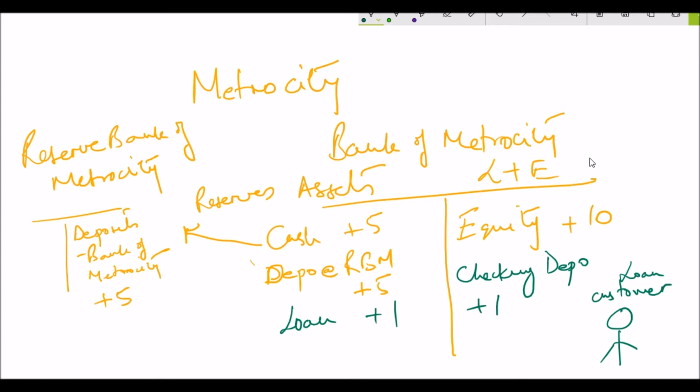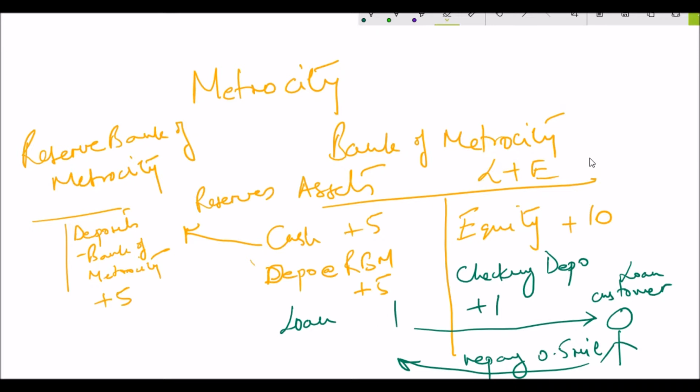So you open a checking deposit as soon as the loan is sanctioned or disbursed. Your equity or capital continues to remain at 10 million. So we see here that the effect of increasing bank loans has an immediate effect of increasing deposits that adds to the money supply in Metrocity.